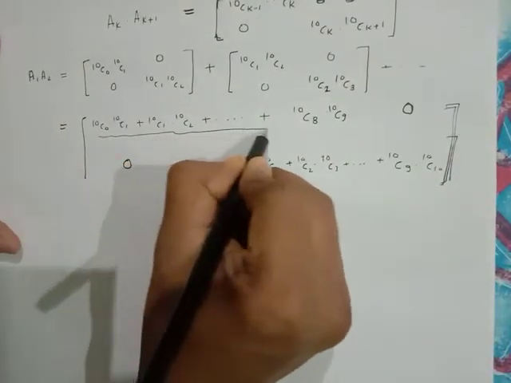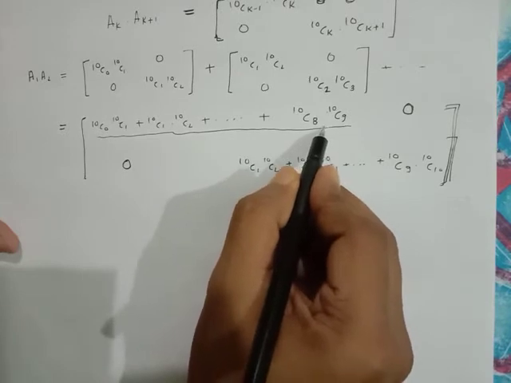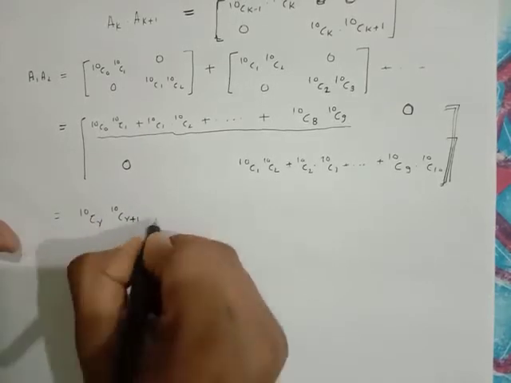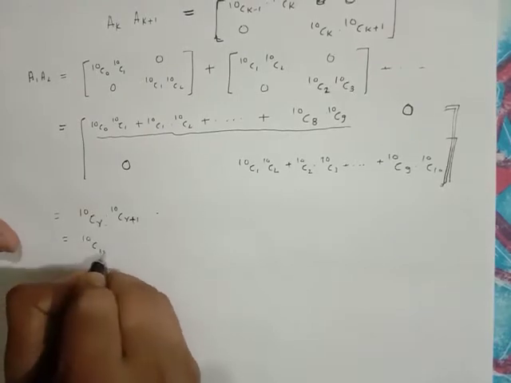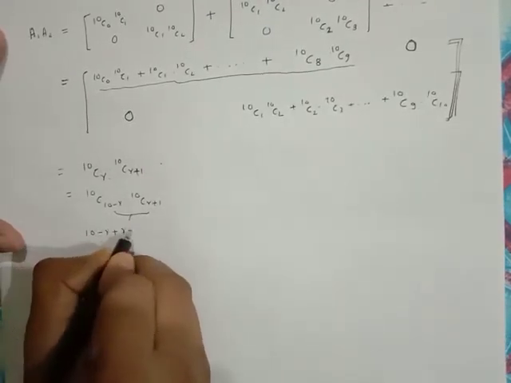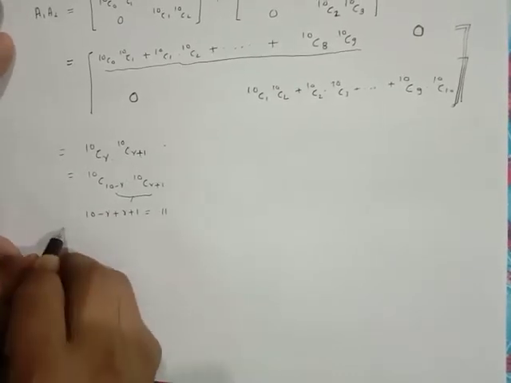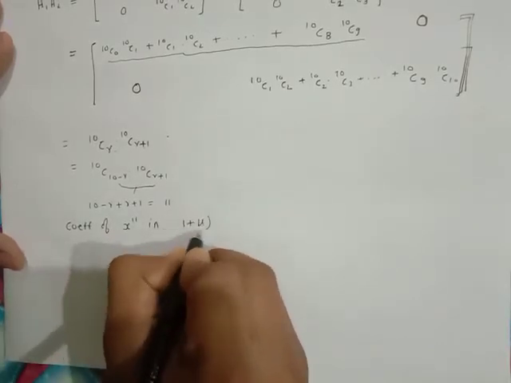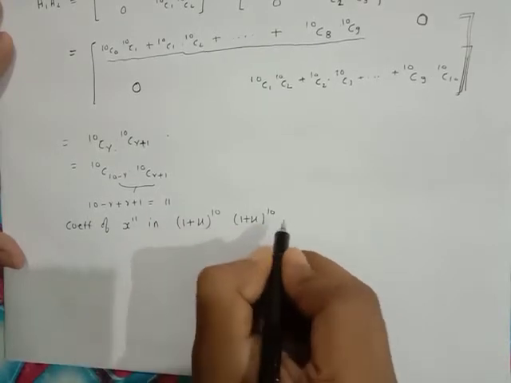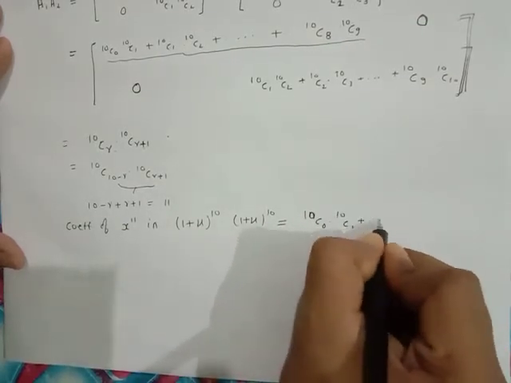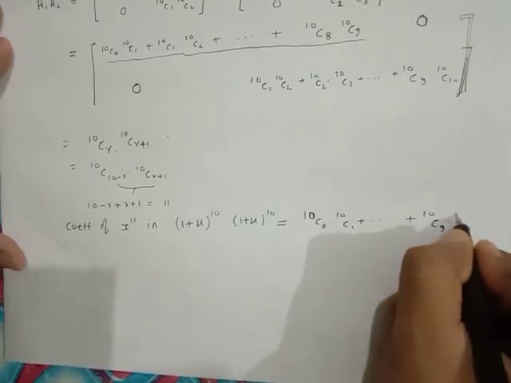So just watch this statement. For this, the general term will be 10Cr times 10C(r+1). I can rearrange these and write it as 10C(10-r) times 10C(r+1). Making the lower term constant, that will be 10 minus r plus r plus 1, which is equal to 11. So this is basically the coefficient of x to the power 11 in (1 plus x) to the power 10 into (1 plus x) to the power 10. But if you actually look here, one term is missing, that is 10C9 times 10C10.